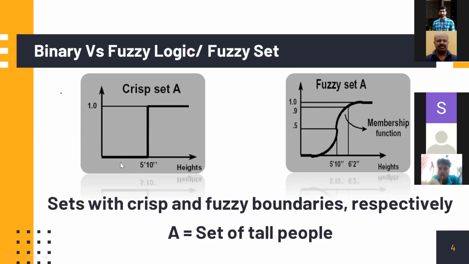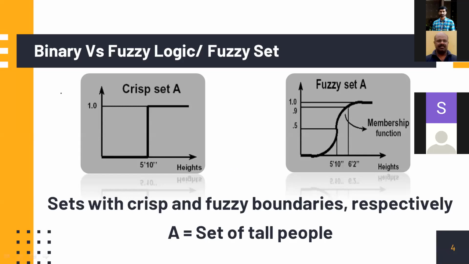In a crisp set, either you are a member or you are out of it. You cannot be partially part of it. But in fuzzy set theory, you can have a membership from 0 to 1, for example 0.2, or 0.9. Anything above that is clearly tall, and for example 7'8" has membership value 1. So 5'10" may have a membership value of say 0.5, and 5'8" may have 0.48 or 0.45. That means there is a little flexibility in decision making. In the conventional crisp set, it is not possible.